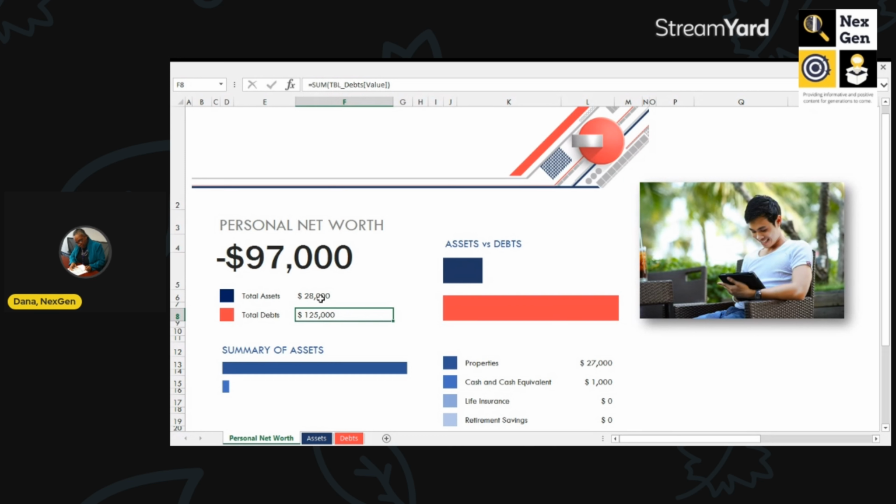So that is where the $28,000 comes from. However, their total debt equates to $125,000. So because what they owe or their liabilities or their debt is higher or more than their assets, this is what we call a negative net worth.